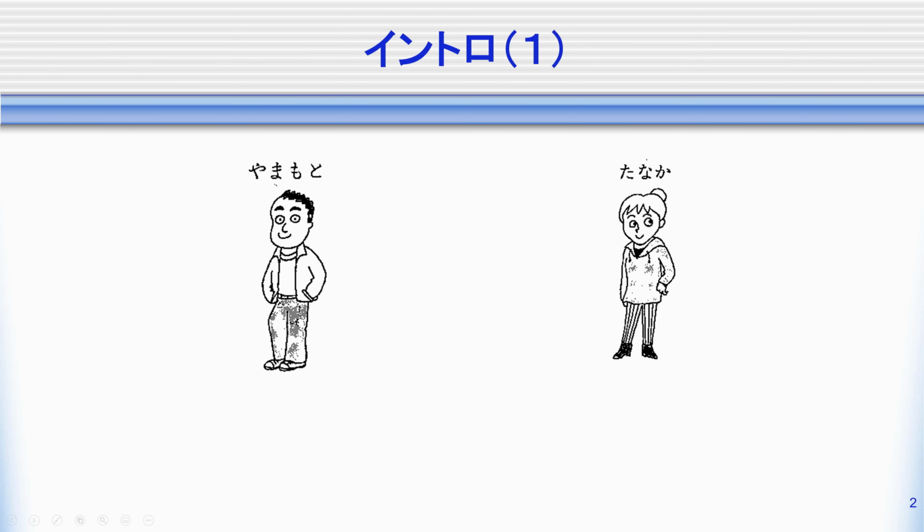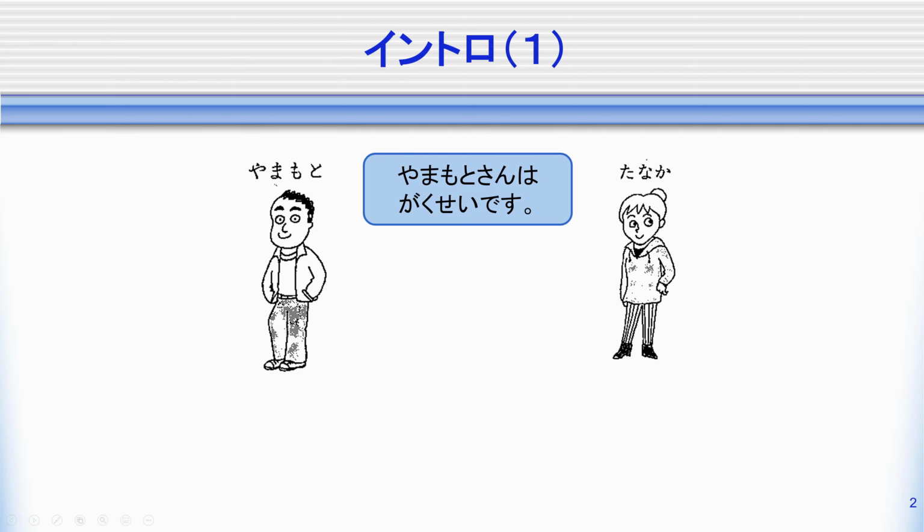Minasan, the other thing I would like to talk about today is a little bit more information about the particle mo. So we talked about the particle mo back in chapter 2. Mo is a particle that means also. So we have some situations like this.